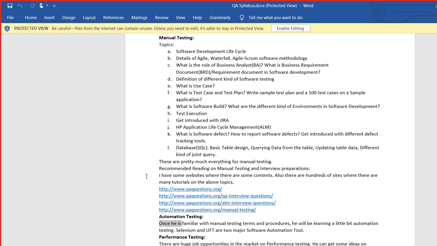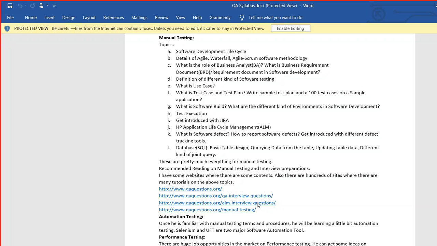Now let's come back to this discussion. Automation testing and performance testing we have just defined. Manual testing is where you click, click, click and test it. In automation testing, we automate the manual testing procedures by code. There are tools, Selenium and UFT, unified functional testing. By using these tools we automate the manual testing. In performance testing we apply load to the system. The key tool that we use is LoadRunner to apply load to the software.